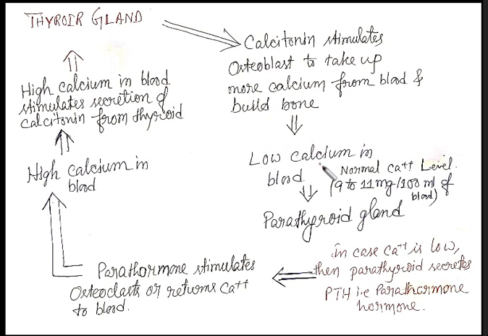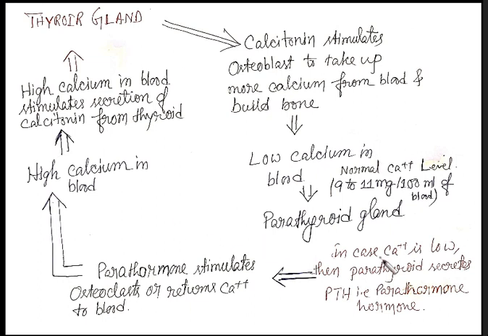Now, if the calcium level in the blood decreases, now what happens if the calcitonin is released? It stimulates. Then what it will do? It will stimulate the osteoblast cell of the bone. Then bone will absorb the maximum quantity of the calcium from the blood. As a result, there is a possibility that the concentration of the calcium in the blood will reduce, right? So reduce, but if it goes below the normal, okay, then what will happen?